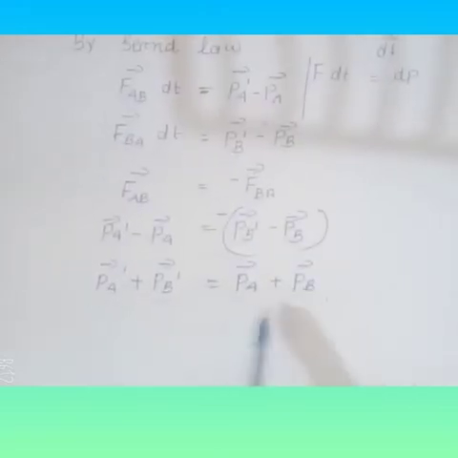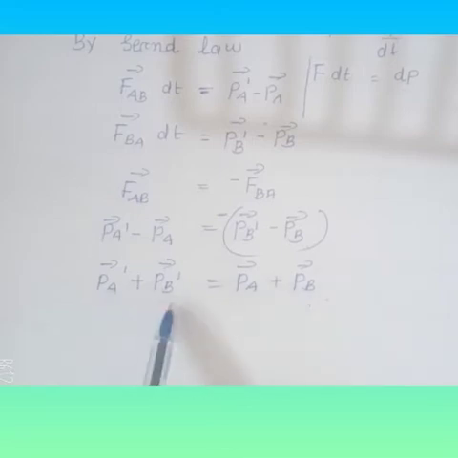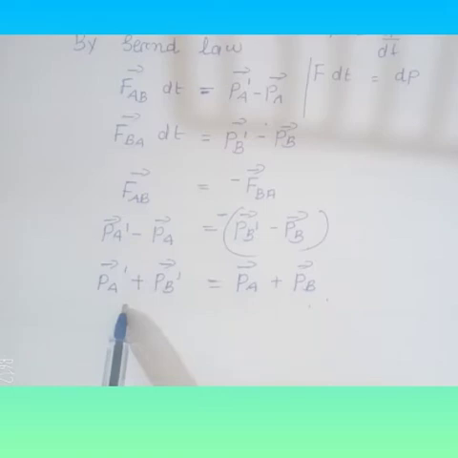So PA plus PB is the total initial momentum. Then PA dash plus PB dash is the final momentum after collision. So these two momenta are conserved.